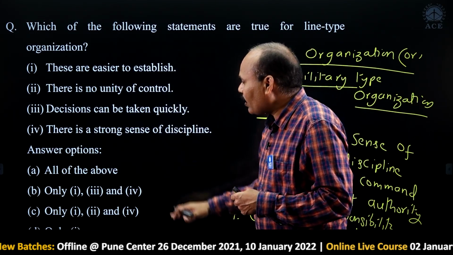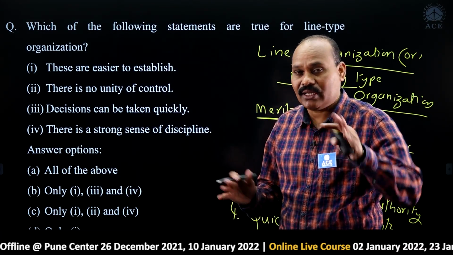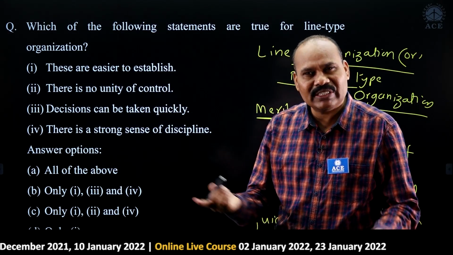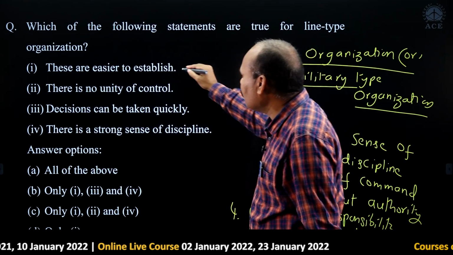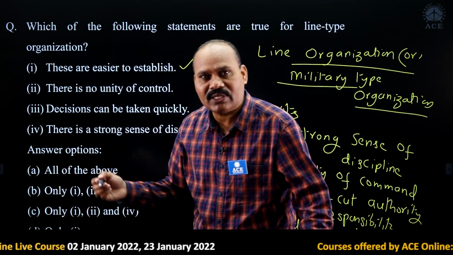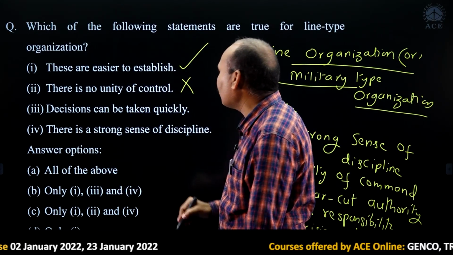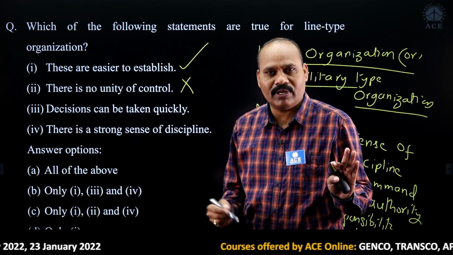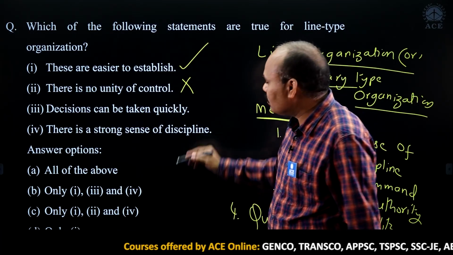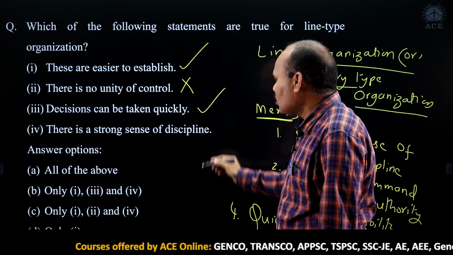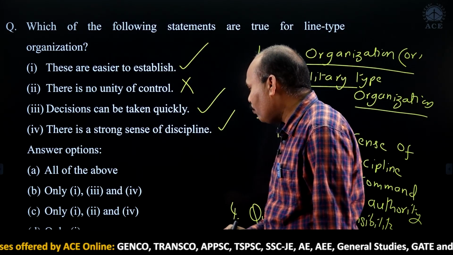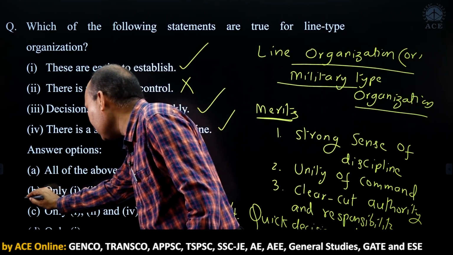Now, coming to the points given, just analyze. These are easier to establish, yes, quick setup and easy to establish, correct? There is no unity of control. Actually, unity of control is the main feature of line type organization, so this is wrong. Decisions can be taken quickly, yes, quick decision making. Strong sense of discipline. So what about the answer here? 1, 3 and 4. So the answer is option B.